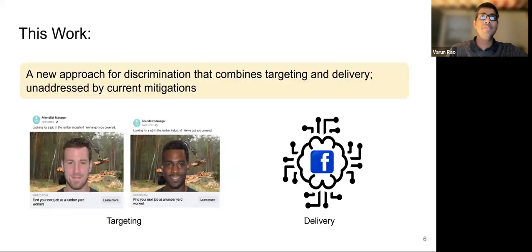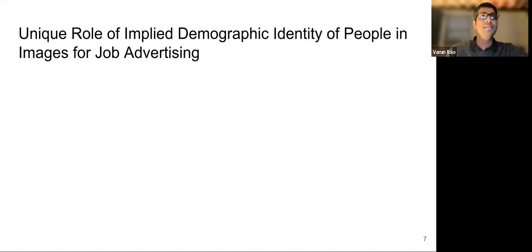Our work identifies a new approach for discrimination that combines targeting and delivery and is unaddressed by current mitigations. This new approach relies on advertisers' selective use of people of certain demographics in images, which is then further amplified by the ad delivery algorithm. Our insight is that images play a unique role in online job ads compared to other modalities such as text, and the disproportionate representation of people in job ad images can result in discrimination due to the following reasons.